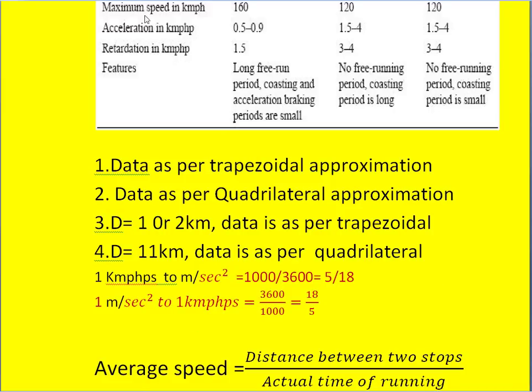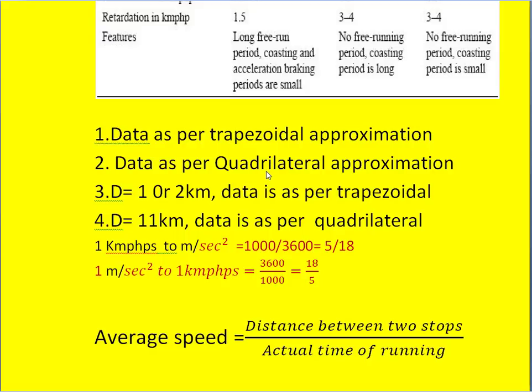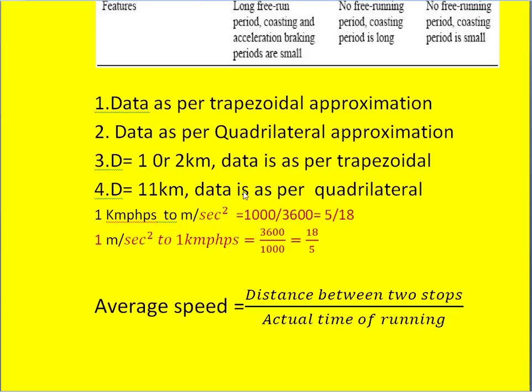Similarly, there is another thing. Often we have to convert some of the parameters like acceleration. Acceleration is given in kilometer per hour per second, whereas the situation demands to know the acceleration or deceleration in terms of meter per second square. In that case, we have to simplify that by using a term 5 by 18. How did you get it?